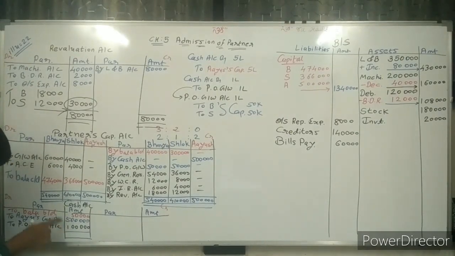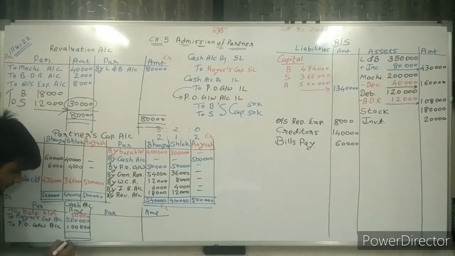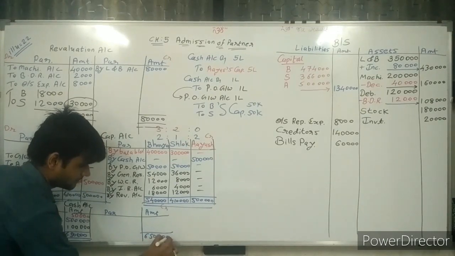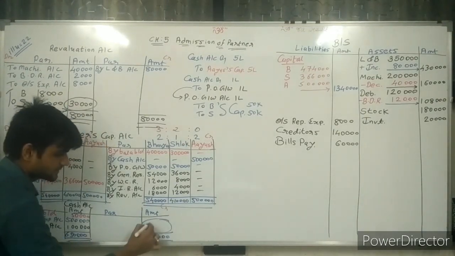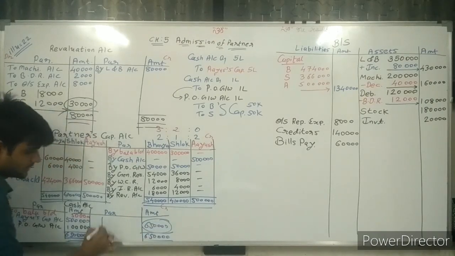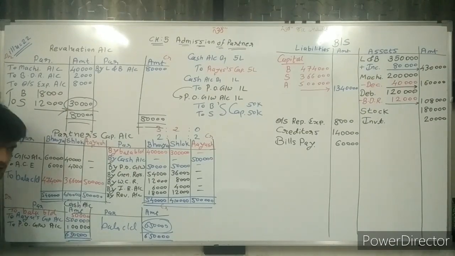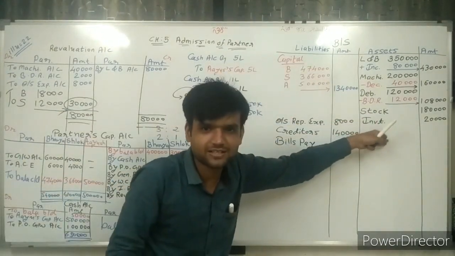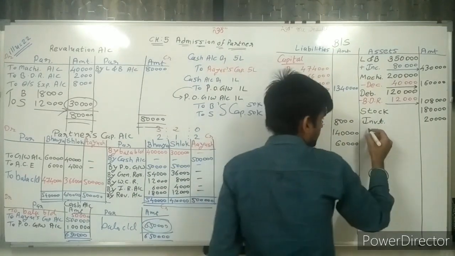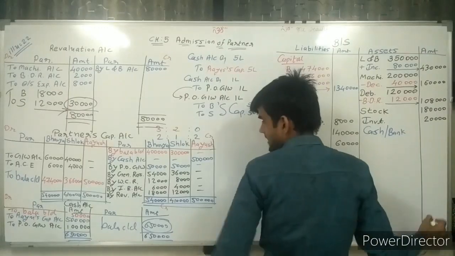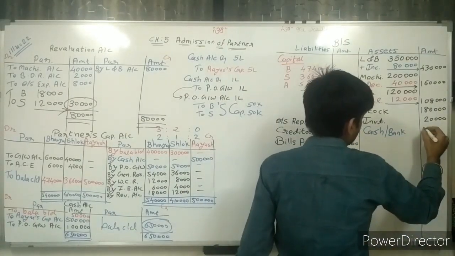Cash account. Make the total of this. Sir, 5 lakh, 1 lakh, 6 lakh, 6 lakh 50,000. So write down 6 lakh 50,000. Balance is 6 lakh 50,000, and that is the balance carried forward. Sir, transfer to the debit side. Cross. But debit is here, sir. Debit is here in the balance sheet. So write down cash and bank balance: 6 lakh 50,000.